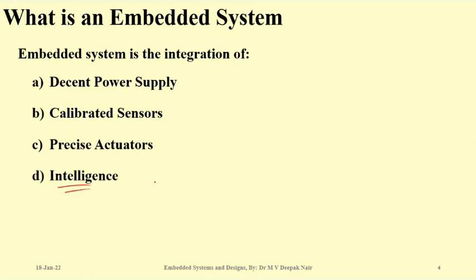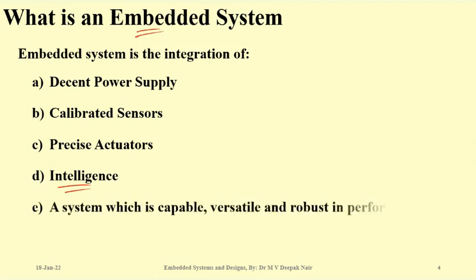Intelligence is always needed. Any embedded system should be intelligent, and the intelligence keeps on growing with respect to time, because the product always evolves, right? So intelligence is needed. And then a system which should be capable, versatile, robust in performance. Versatile means you should be able to change the program from time to time.